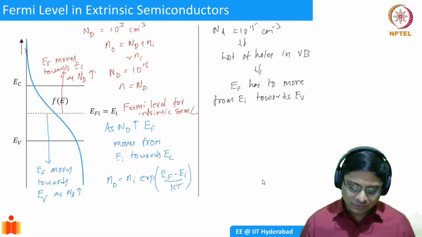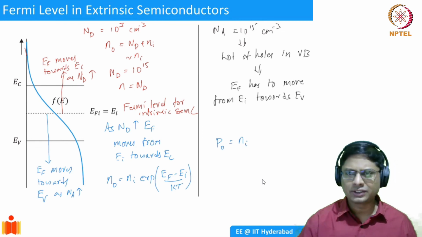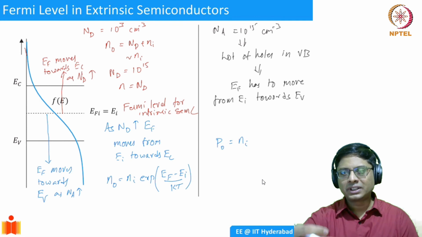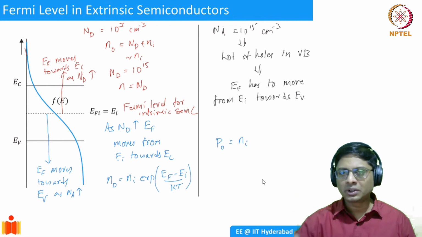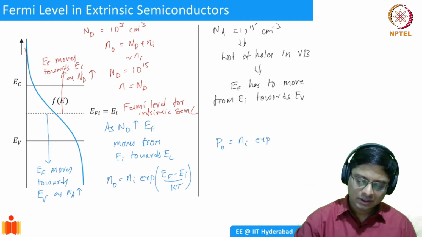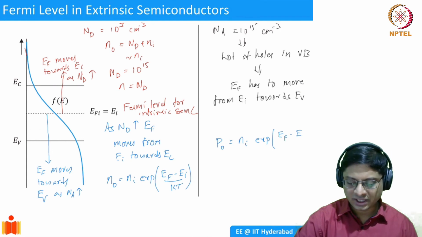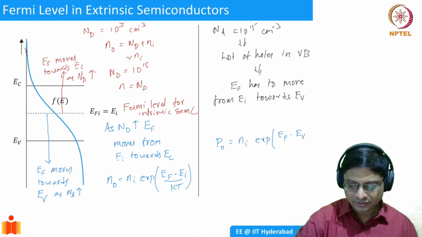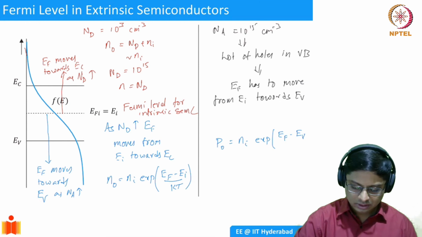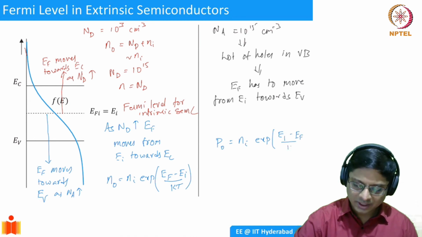So what will be P naught? P naught is simply going to be Ni as the starting point, and if the Fermi level moves below EI, P naught will increase. If it moves above EI, then P naught will reduce. So this is going to be exponential. EI is going to be higher, so EI minus EF by KT.